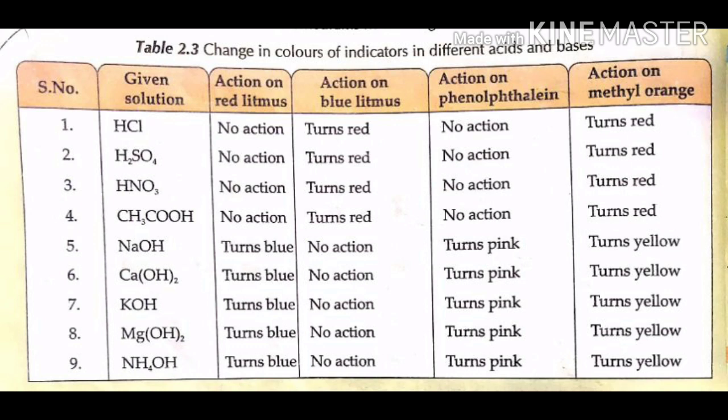NaOH, Ca(OH)2, KOH, Mg(OH)2, and NH4OH are bases. When red litmus solution is added to these bases, it turns blue. When blue litmus solution is added to these bases, there is no action at all. Phenolphthalein, when added to these bases, turns pink. Methyl orange, when added to these bases, turns yellow.